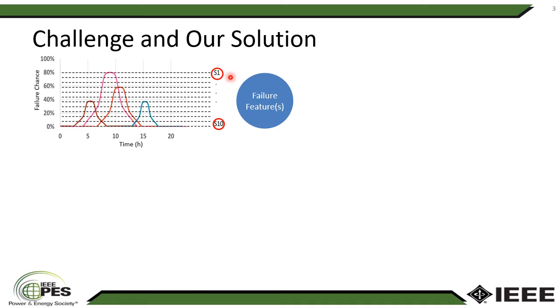So we consider number of thresholds, number of values over here, based on how many scenarios we want to be in that final set. For each scenario, we have a threshold value here, and by comparing the failure chance and saying that, okay, whenever this failure chance is more than this threshold value, we consider this line as a certain failure at this time for this scenario. The same applies for the rest of the scenarios and lines. This way we can create a limited number of scenarios.